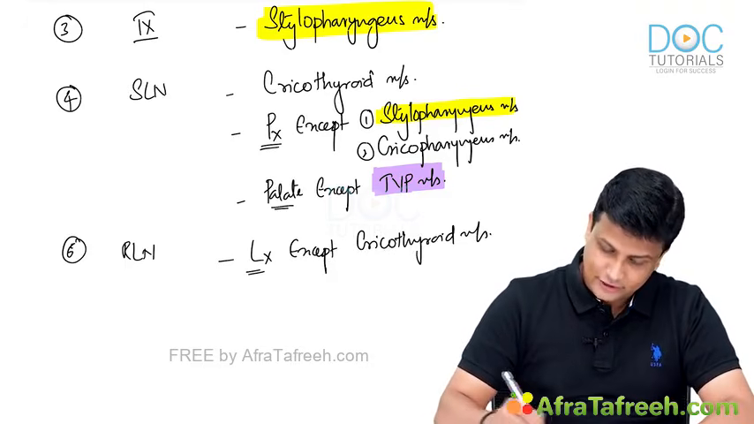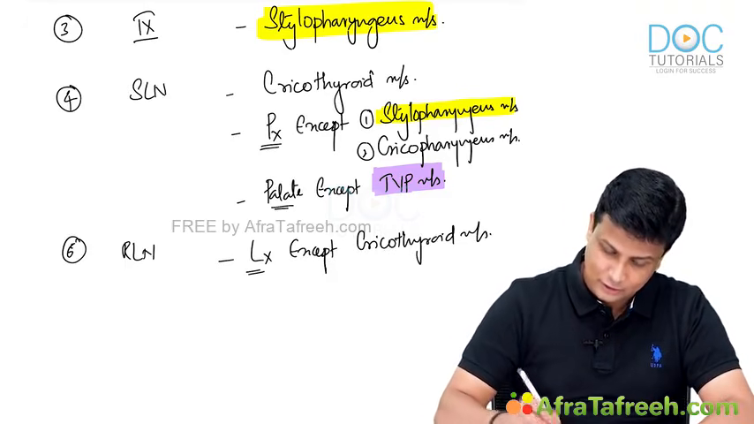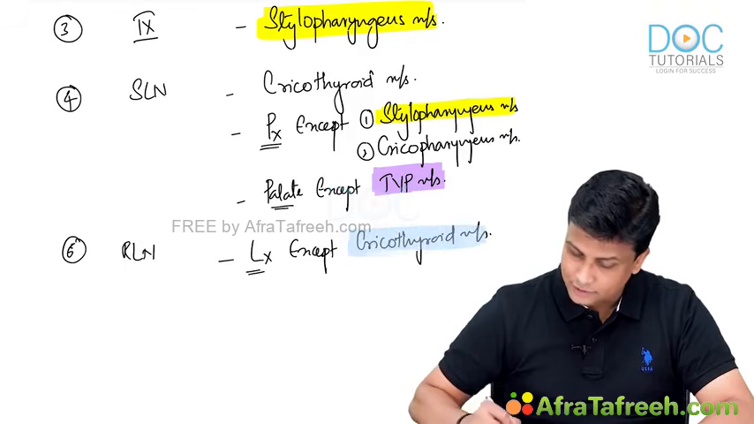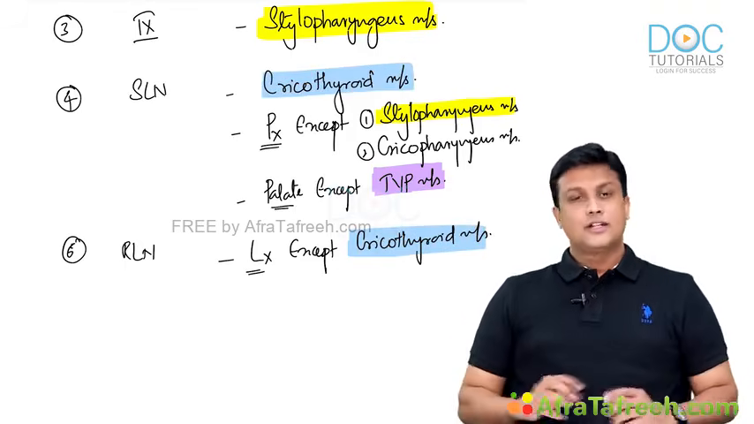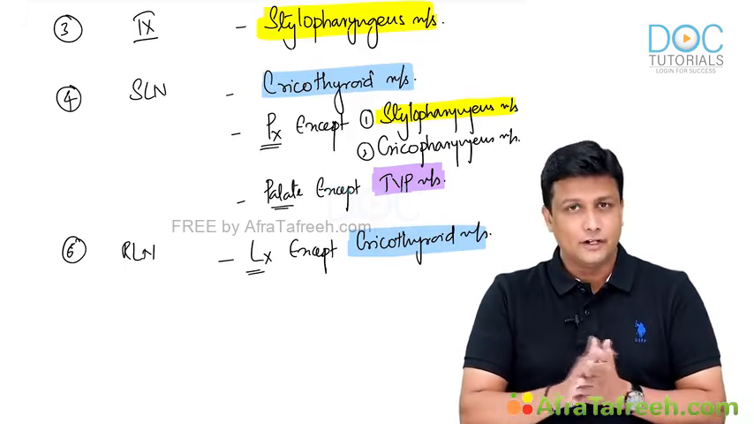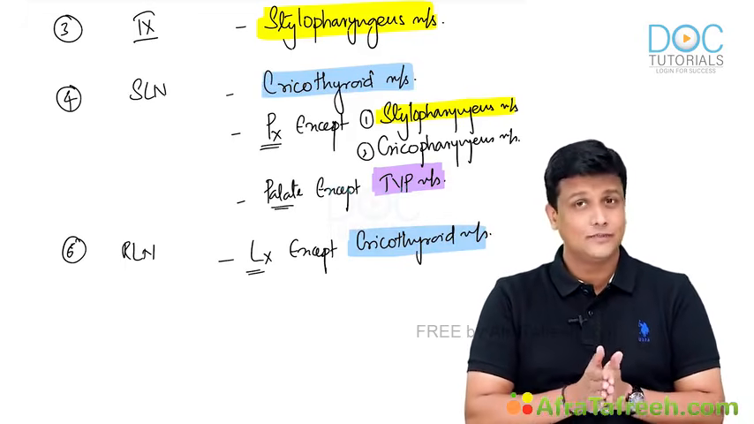And that cricothyroid, let me again use the same color code here, is the one which we have written here. It is supplied by the external laryngeal branch of the superior laryngeal nerve. I hope you are not getting confused.